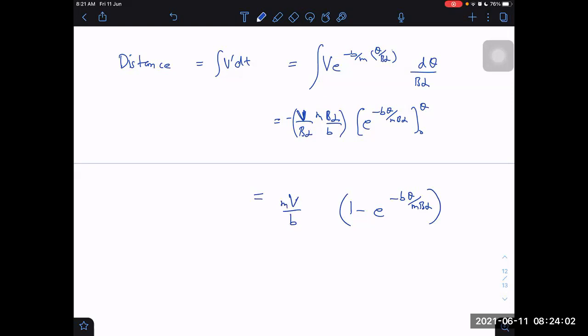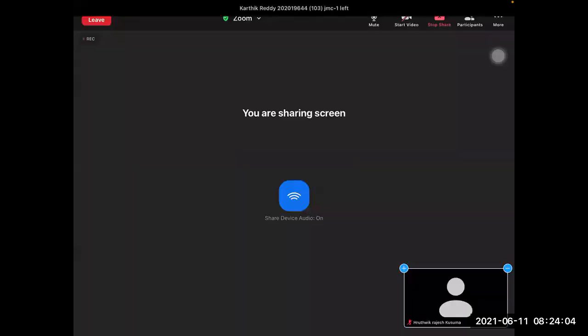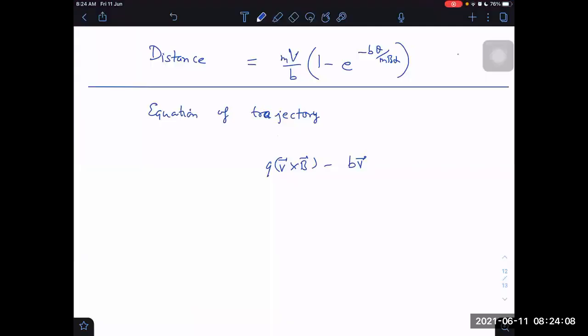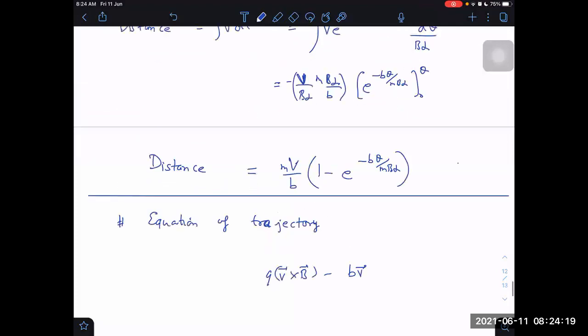So I was about to tell that I want to attempt something. Yesterday, somebody asked, can we get the equation of trajectory or not? I have to see myself, can we get it or not? I am not sure. Let us try. Equation of trajectory we want to get. My idea is how I am planning to do it.